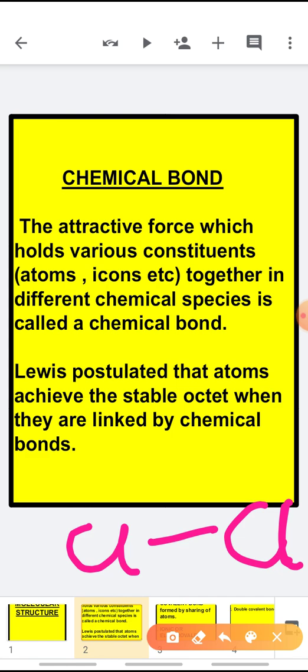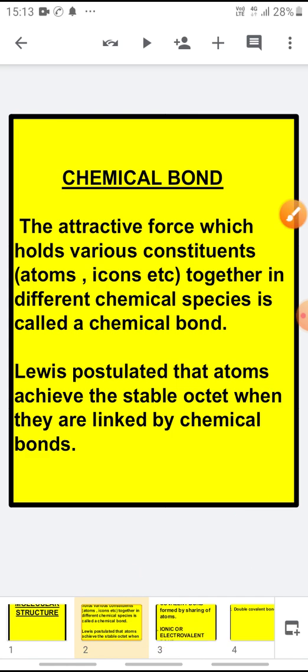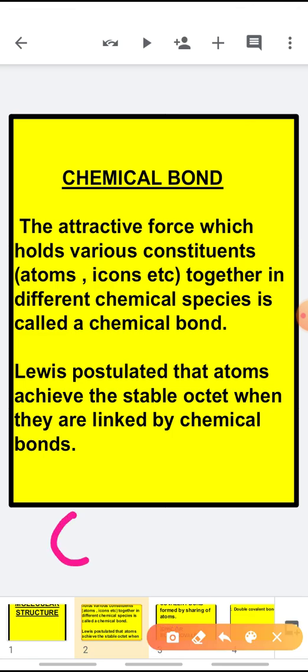For example, in the chlorine molecule, two atoms of chlorine are present, Cl atom and Cl atom. The two chlorine atoms come together and form a chemical bond. This chemical bond holds the two atoms together and results in the formation of a molecule.